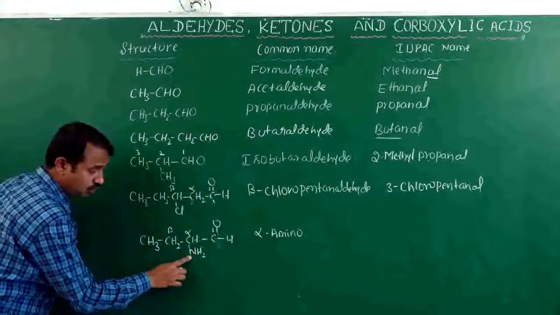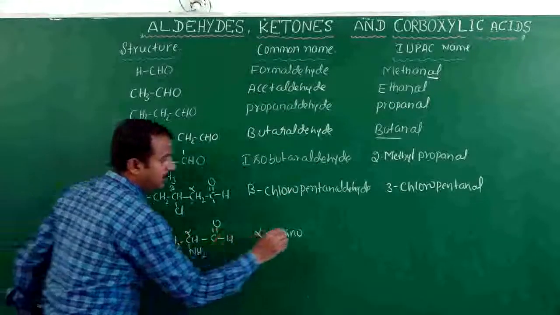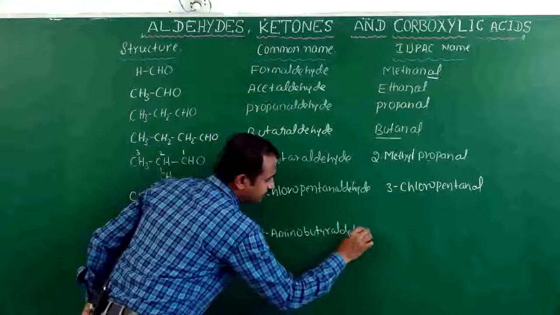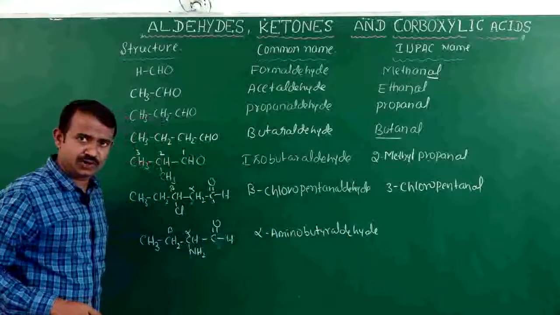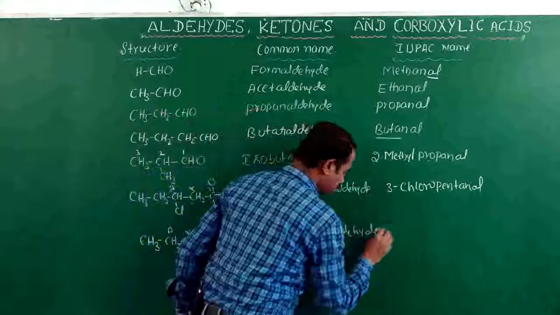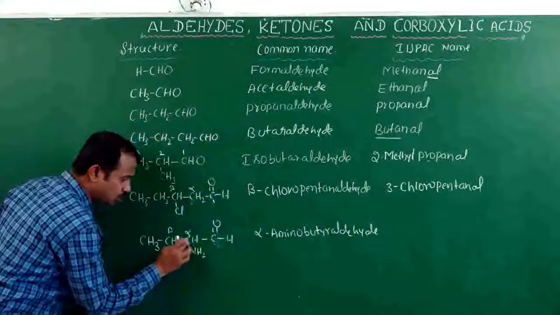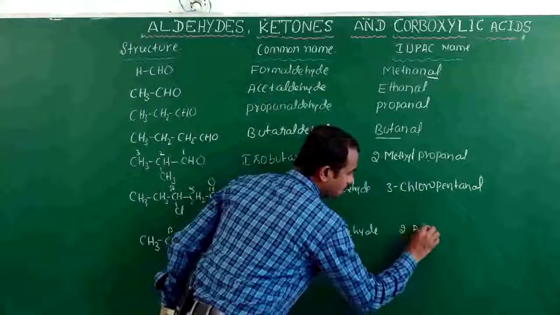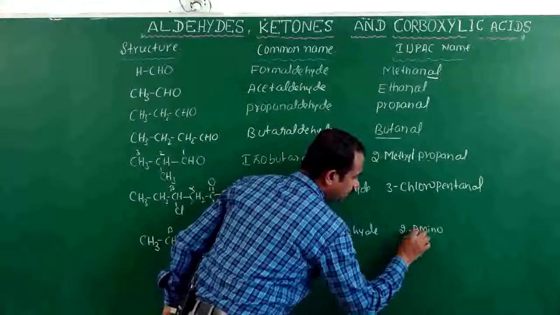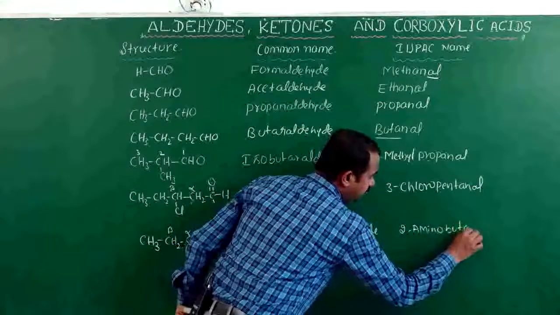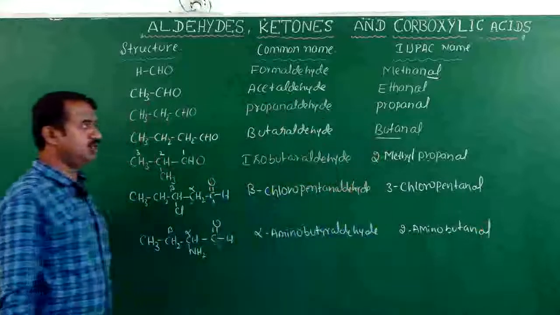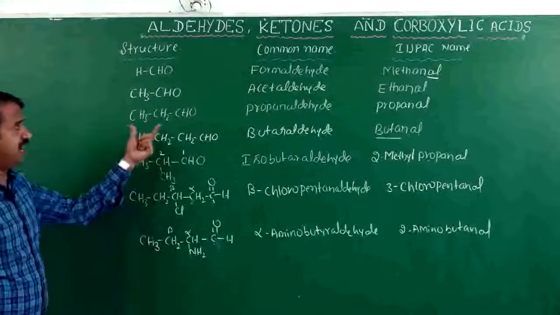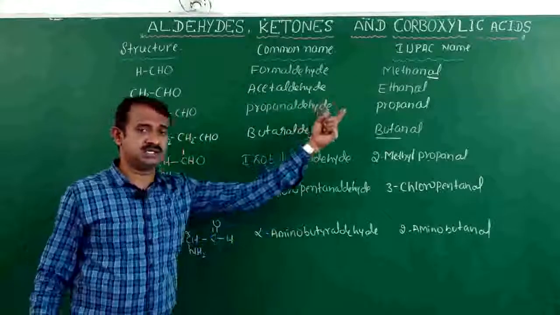Amino is a substituent group. Alpha amino butyraldehyde. Here numbering will start 1, 2, 2 amino. IUPAC name: 2 amino butanal. Okay, this is the structure of aldehydes. These are all common names and IUPAC names.